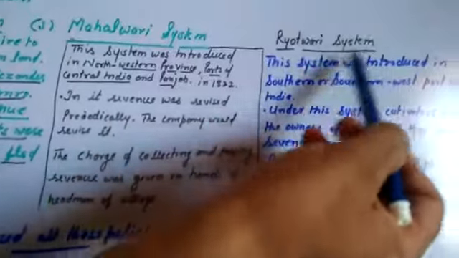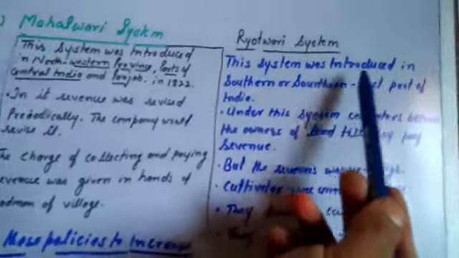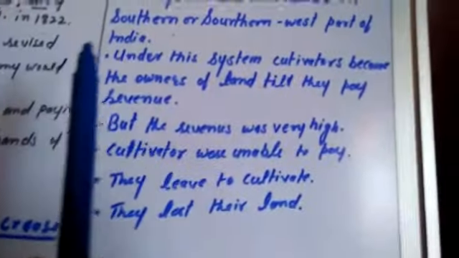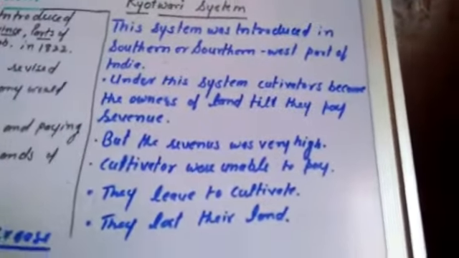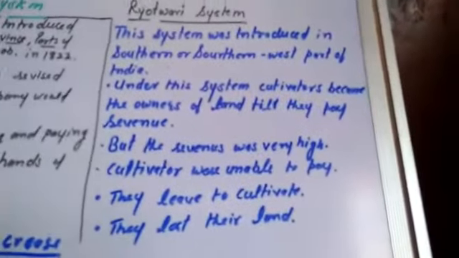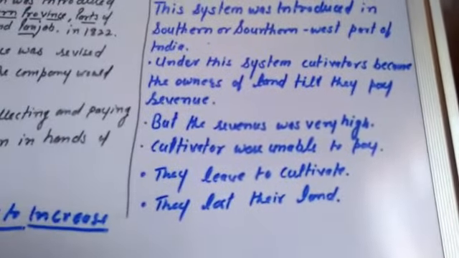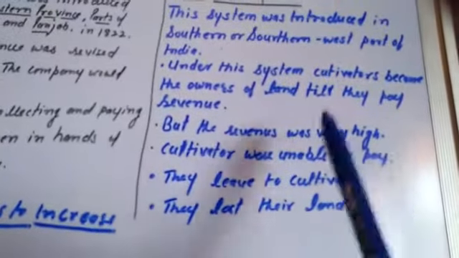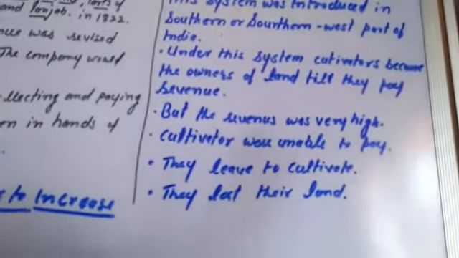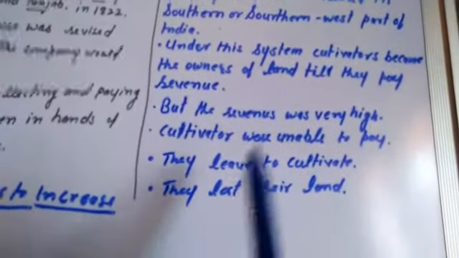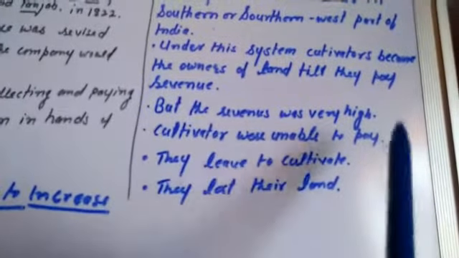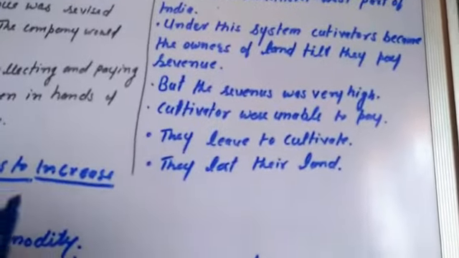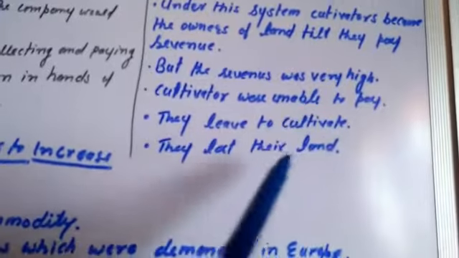The next system was the Ryotwari system. This system was introduced in the southern and western parts of India. Under this system, the cultivators became the owners of the land till they paid the revenue. What if they failed in paying their revenue? They had to lose their land, and that happened because, due to the high revenue, it was not possible for the farmers to pay the revenue at the proper time, and that is why they lost their land.